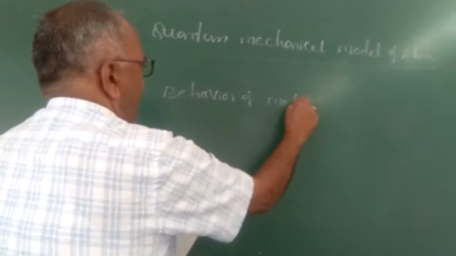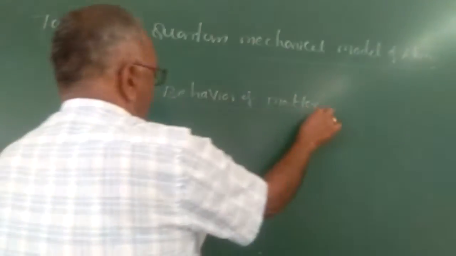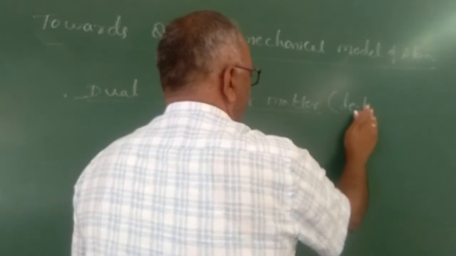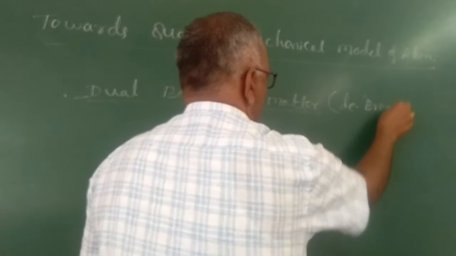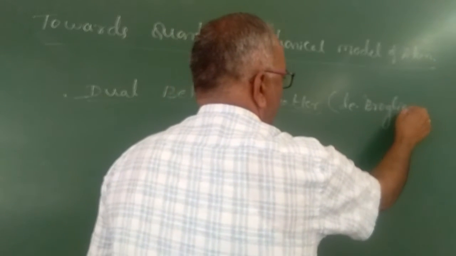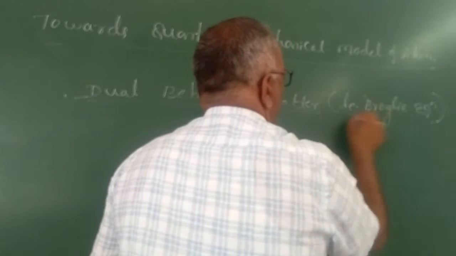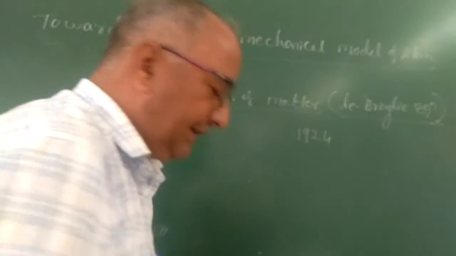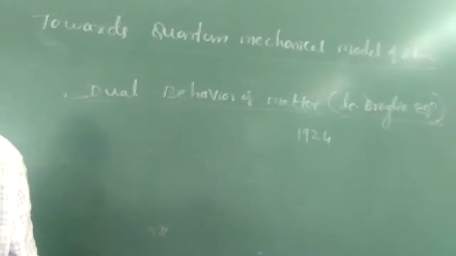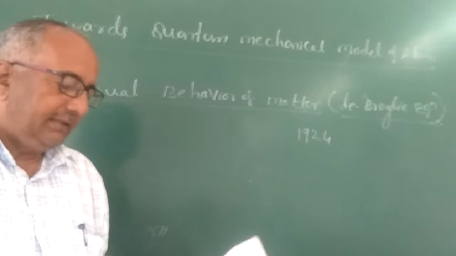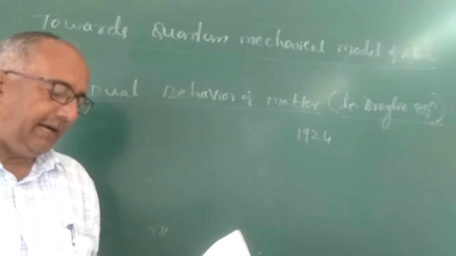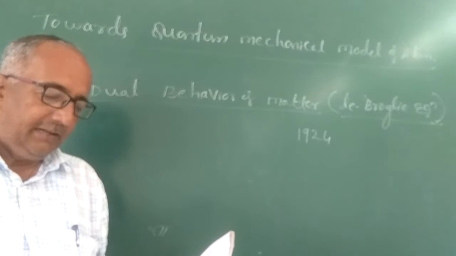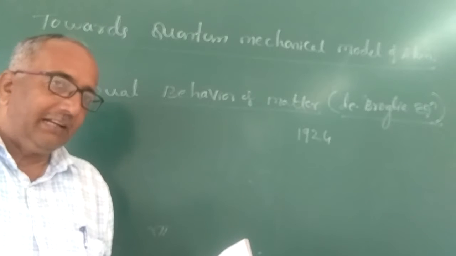The dual behavior of matter is expressed by the de Broglie equation. This was proposed by the scientist de Broglie in 1924. He pointed out that matter, like radiation, has a dual nature. It behaves both as a wave and a particle.